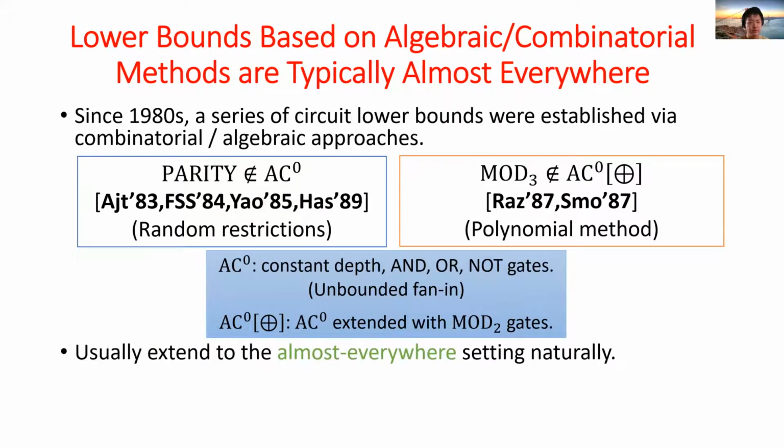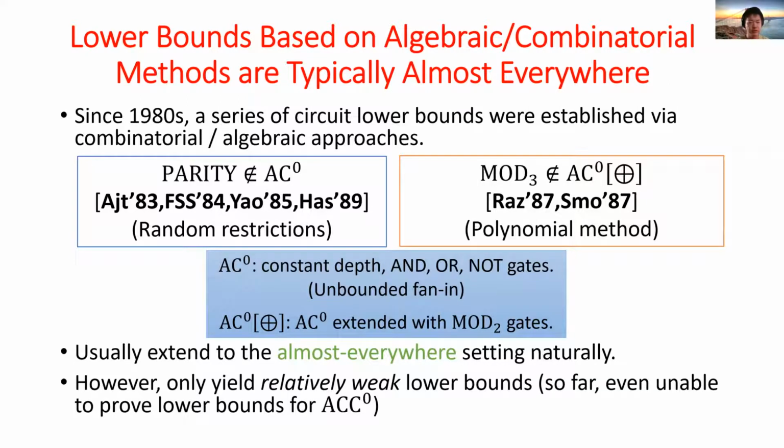These lower bounds mainly depend on combinatorial and algebraic ideas. They argue for each input length individually, and they usually extend to the almost everywhere separations naturally. Unfortunately, using combinatorial and algebraic methods alone only yields relatively weak lower bounds. They are often subject to the natural proof barrier. So, for example, it had been open for more than 20 years whether ACC0 can compute NEXP before the question was finally resolved by Williams' algorithmic method in 2011.